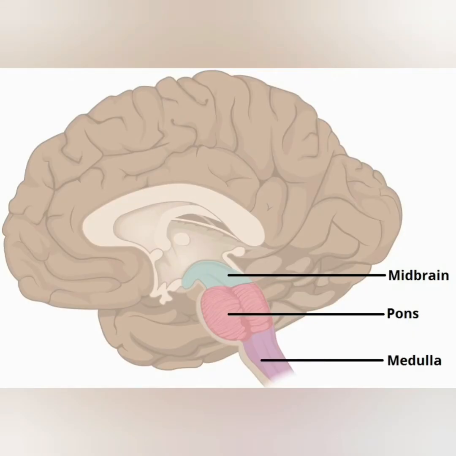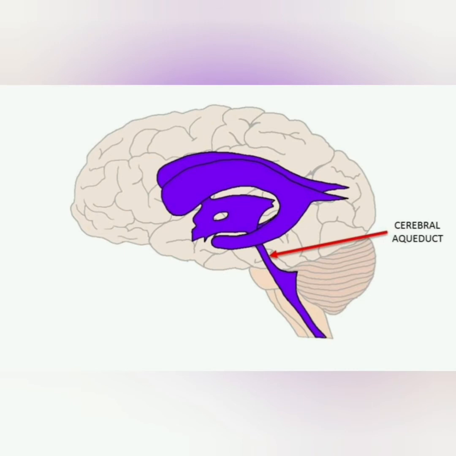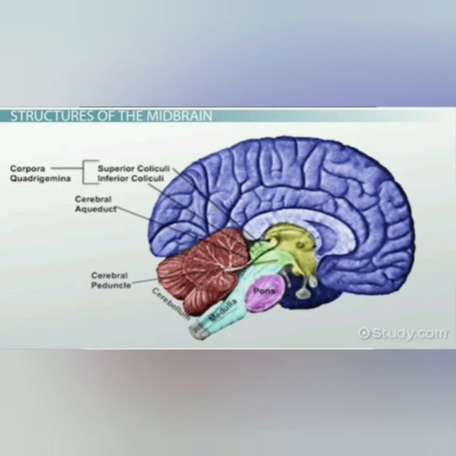The next part of the brain is the midbrain. Here is the picture showing the location of midbrain, pons and medulla oblongata. The midbrain is located between the thalamus and hypothalamus of the forebrain and the pons of the hindbrain. A canal called cerebral aqueduct passes through the midbrain. Here is the cerebral aqueduct shown. Observe and try to understand.